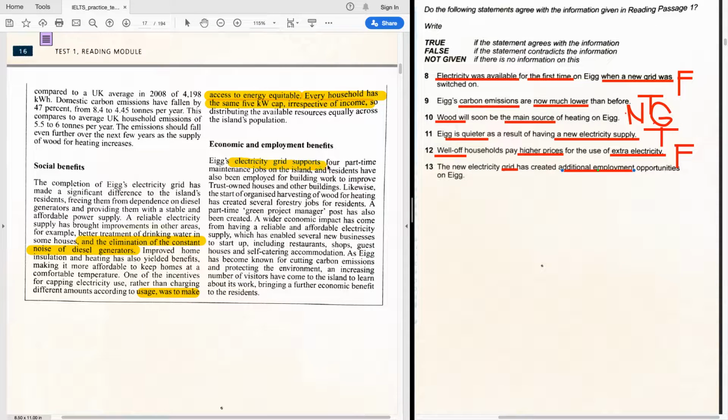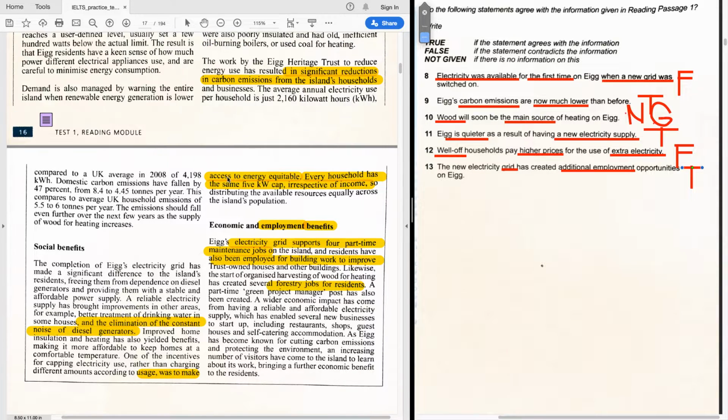Okay, so we know that people work on this grid, and we know that there are maintenance jobs, and we know that residents have been employed for building work to improve trust-owned houses, and we know that there are some other forestry jobs. So the main idea is that, yes, there are benefits, and there are employment benefits to this whole thing. So the new electricity grid has created additional employment opportunities. Definitely true. Alrighty. So this way we have answered 6 questions. False, not given, true, true, no, false, true, not given, my apologies, and then true, false, true.